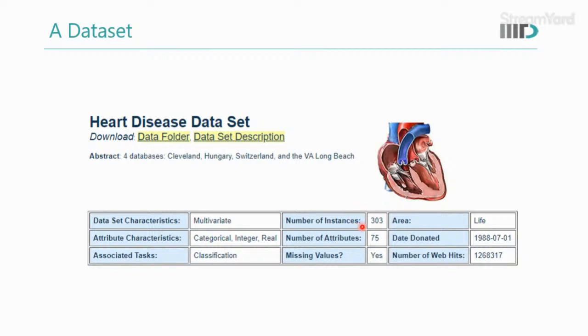The number of instances is 303. The number of attributes is 75, the variables or columns, which are also called features. So there are 303 patients and 75 features per patient. There are missing values and so on. These are the things we have about this data set.